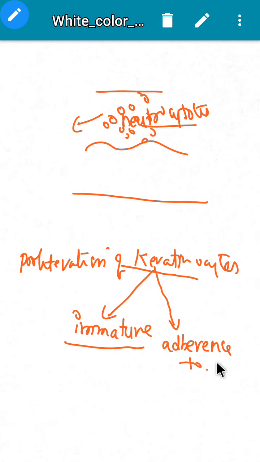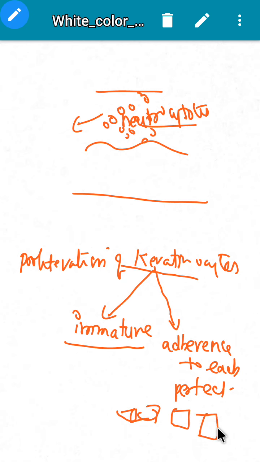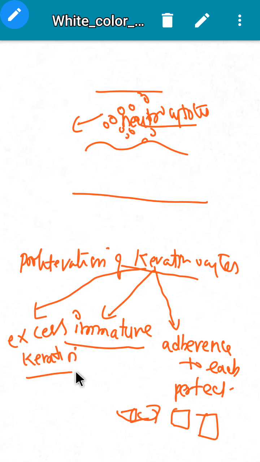That means they will not adhere to each other, so that it results in separation of cells, right? This is called acantholysis. And one more thing is, these keratinocytes produce excess keratin.